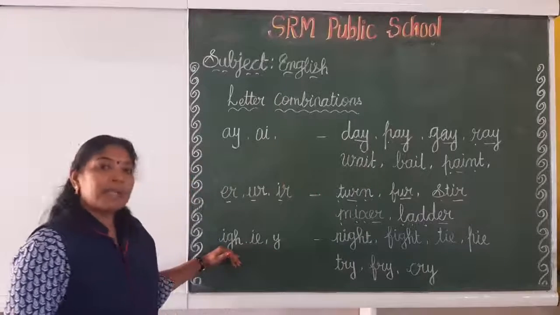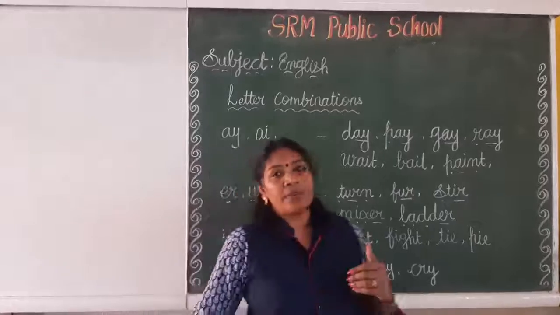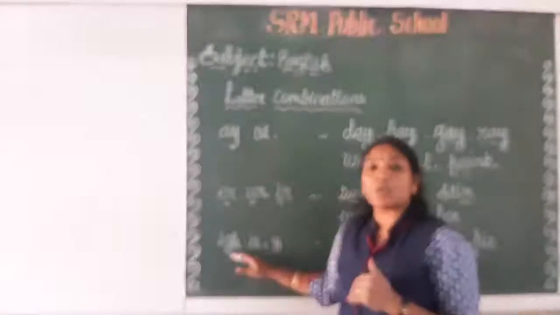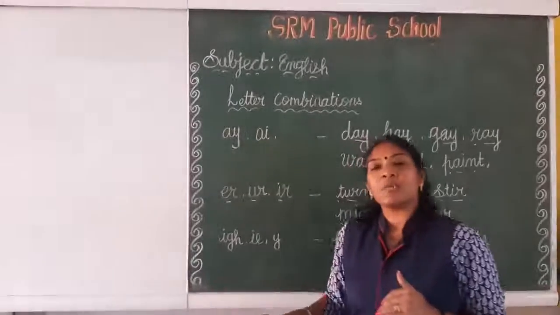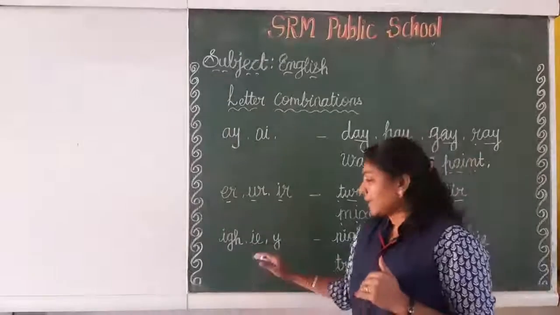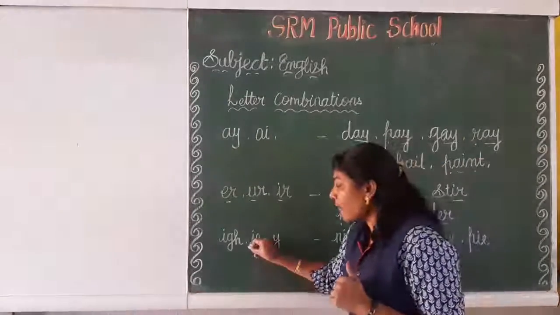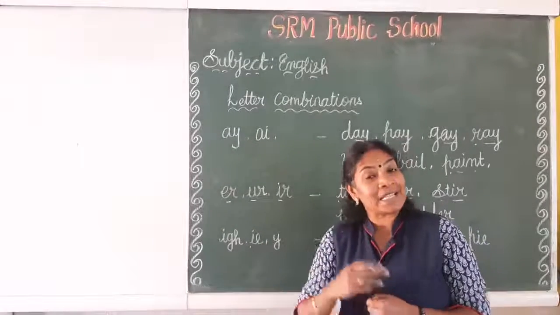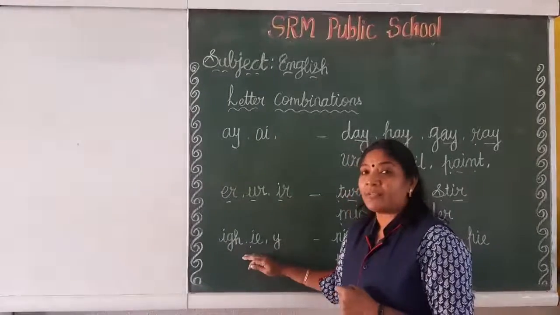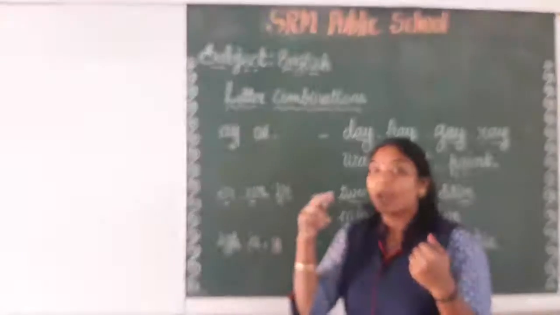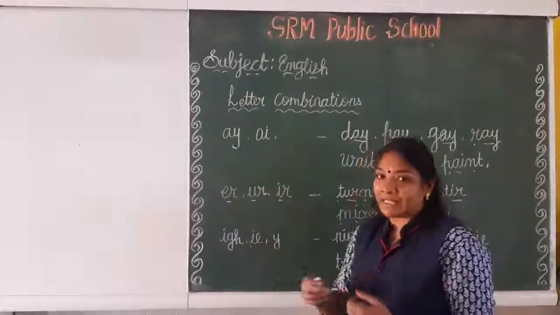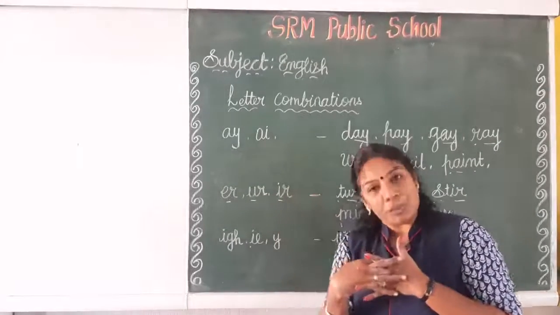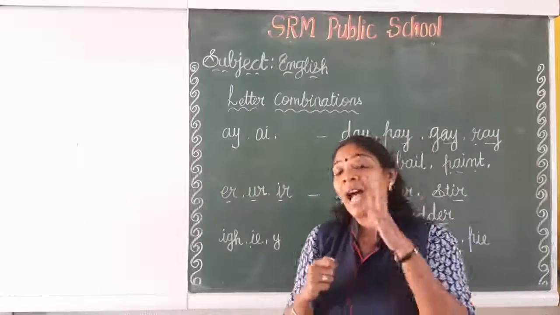Okay, look at this one. The sound of letter I is E, the sound of letter G is G, the sound of letter H is H. But when the three letters meet together, they present the I sound. Letter I and E together present the I sound. The sound of letter I is E, the sound of letter E is A. But when two vowels meet together, they present the I sound. Very good.